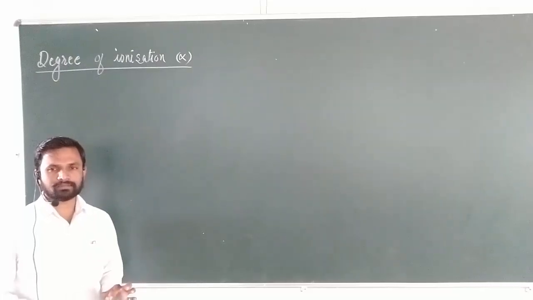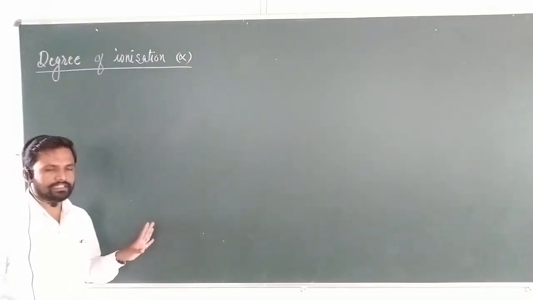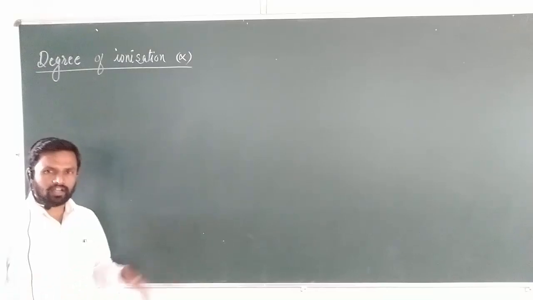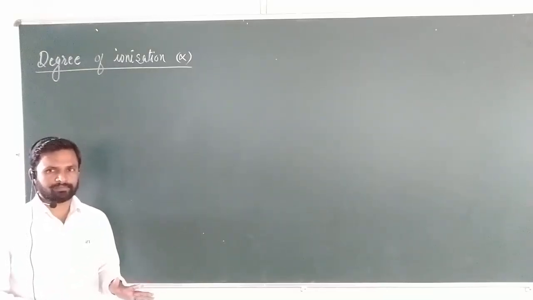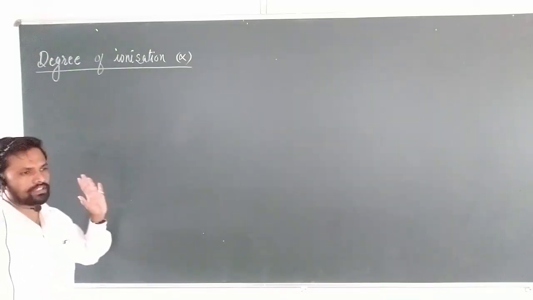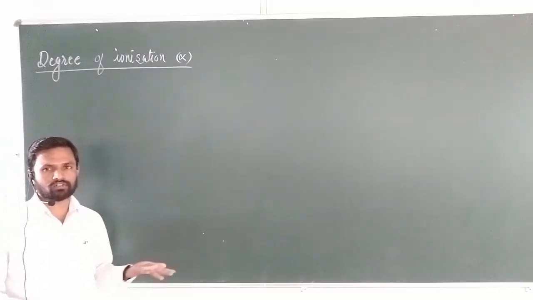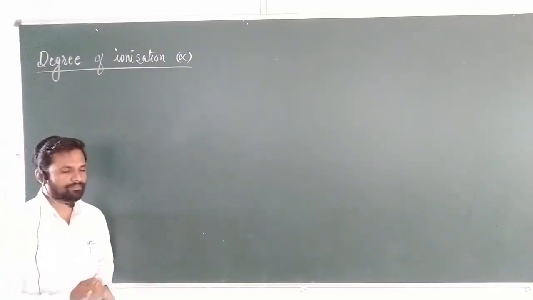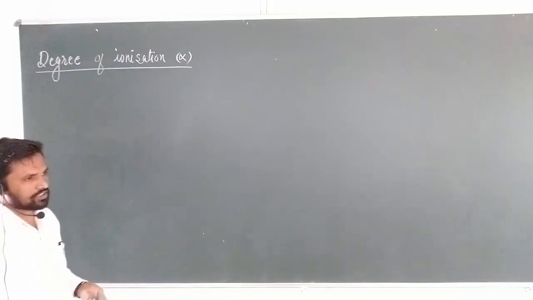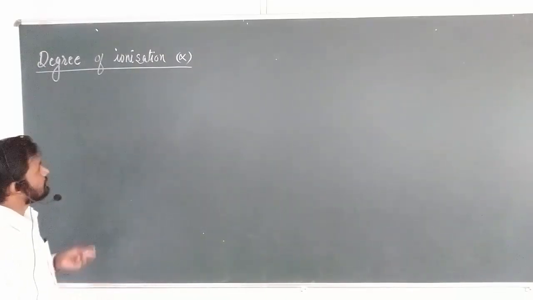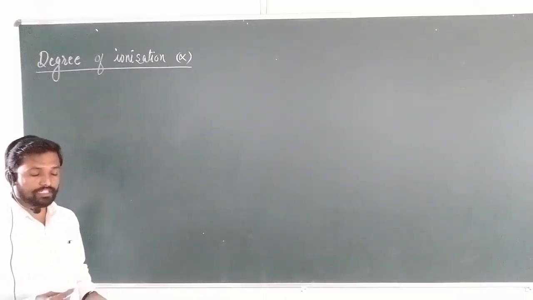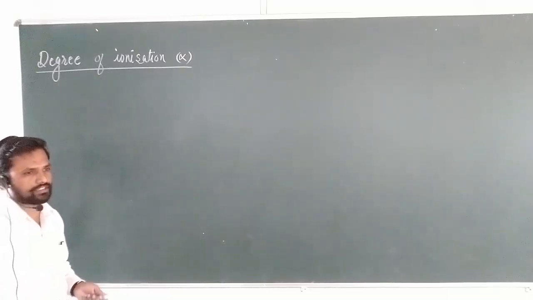So electrolytes are substances that can be dissociated or split into ions, and they conduct electricity. In this topic we are going to discuss strong electrolytes, weak electrolytes and their related concepts. Now today's point of this lecture is degree of ionization. Very important point, degree of ionization.